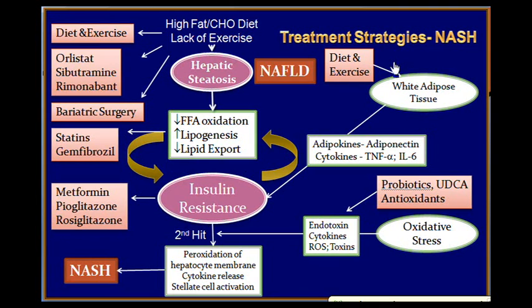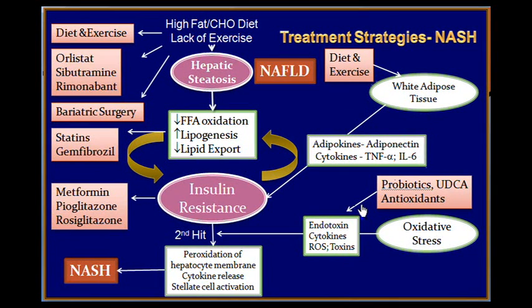Of course, when we have the white adipose tissue formation, more diet and exercise is the only way to bring down the load of the white adipose tissue. With the result, the adiponectin will become more, and the cytokines like TNF alpha and interleukin 6 will be brought down.